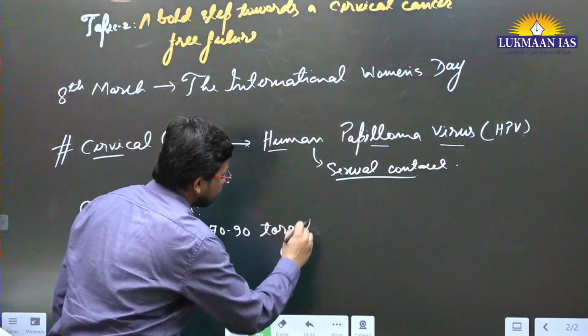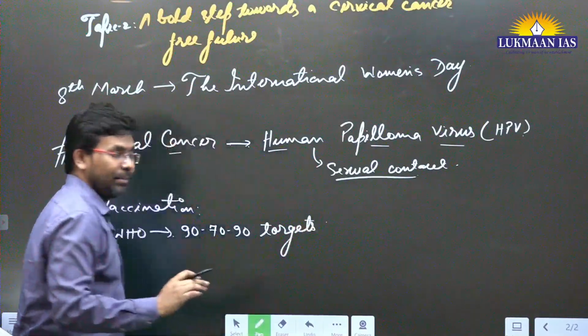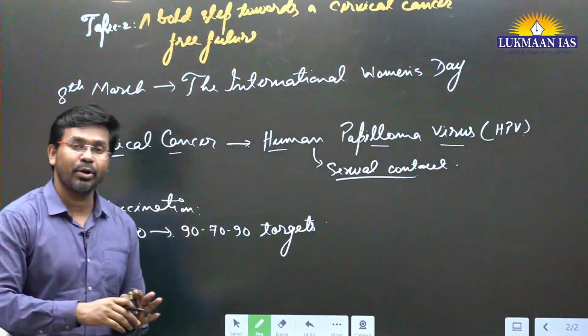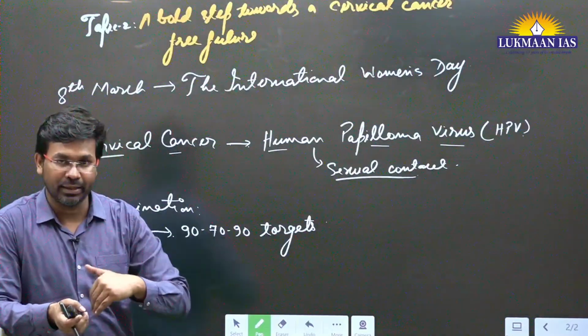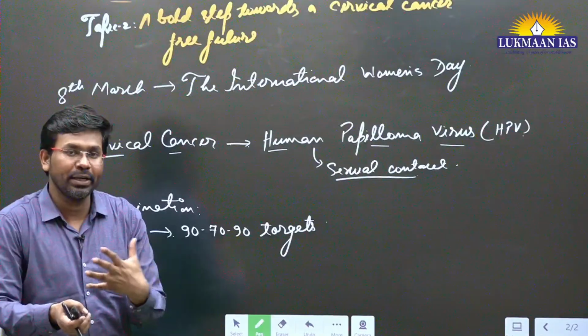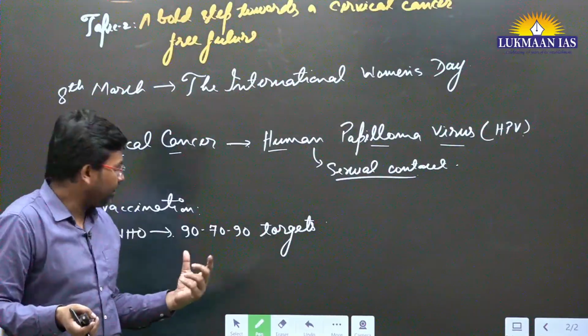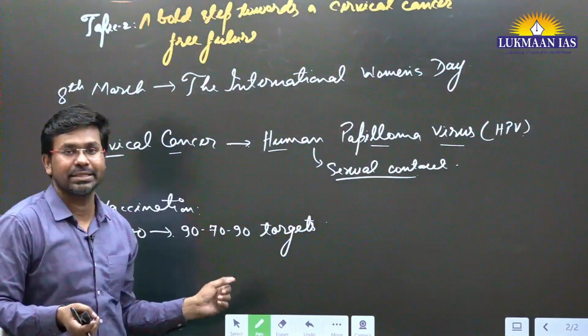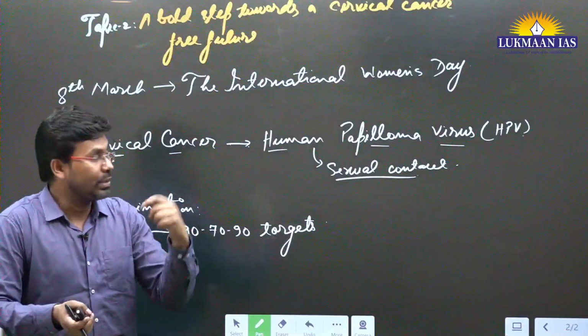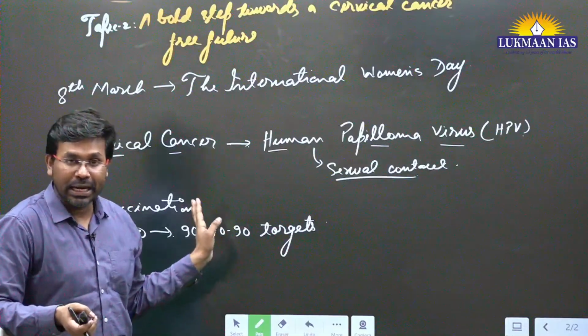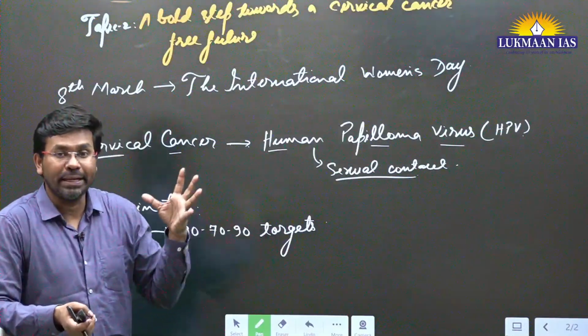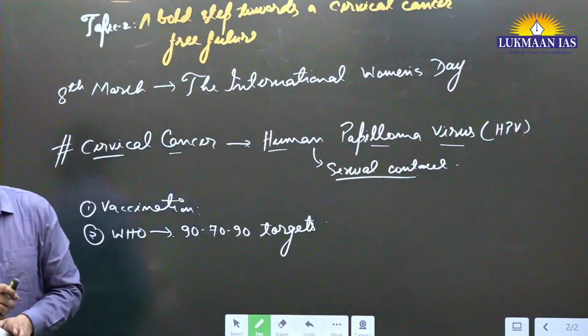What do you mean by these 90-70-90 targets? Basically, these talk about screening, which must be done globally. Globally, 90% of the women must be screened. Screening means they should be checked whether they have human papilloma virus or not. And after screening, those people who have been diagnosed with this thing.